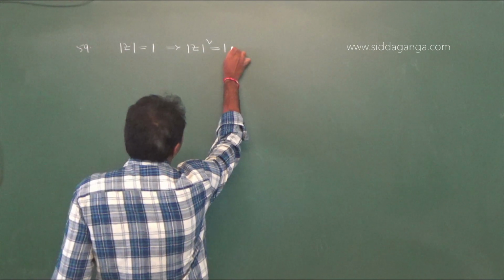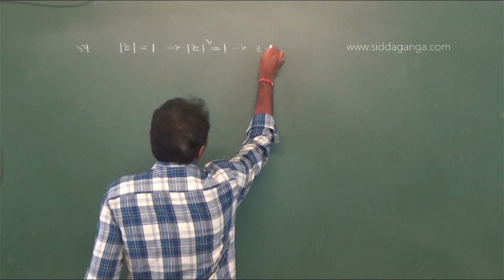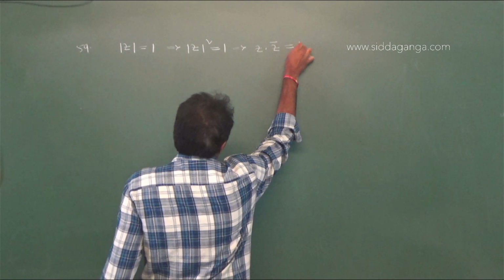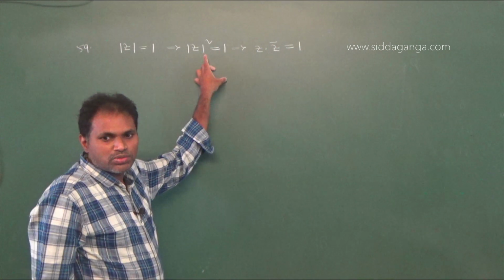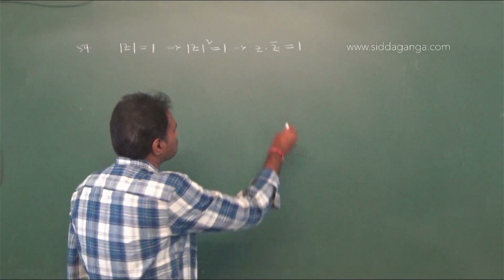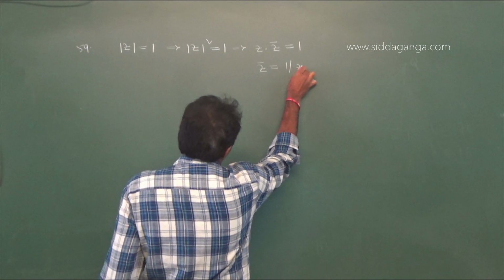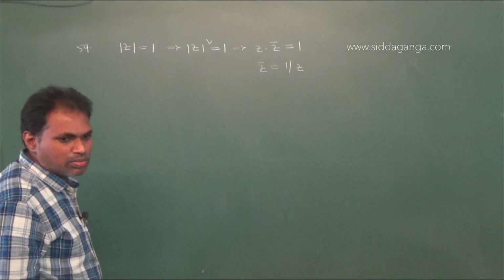Therefore modulus of z whole square you can write as z into z bar, equal to 1. Therefore z bar equals 1 by z.